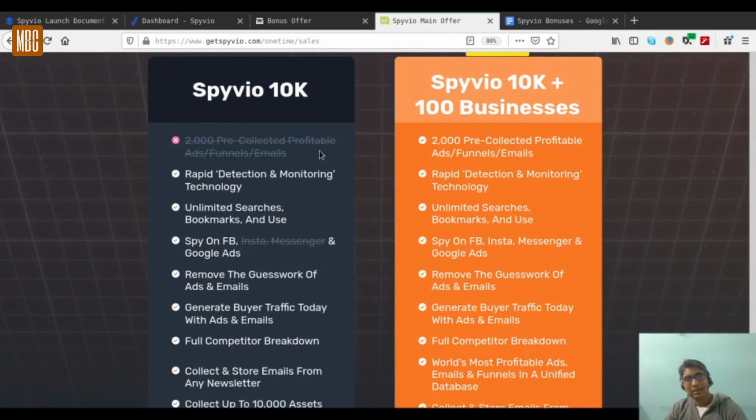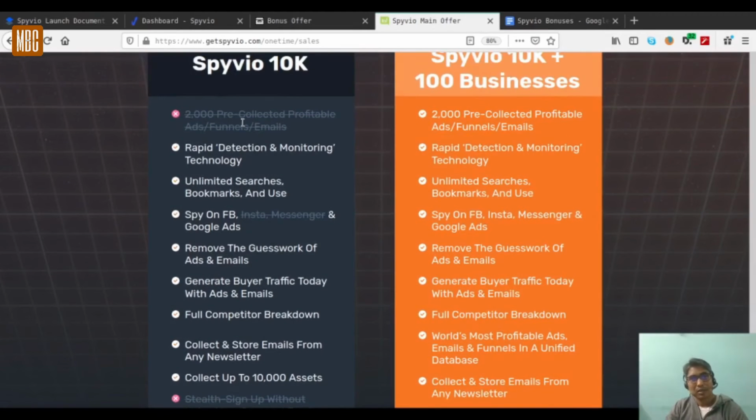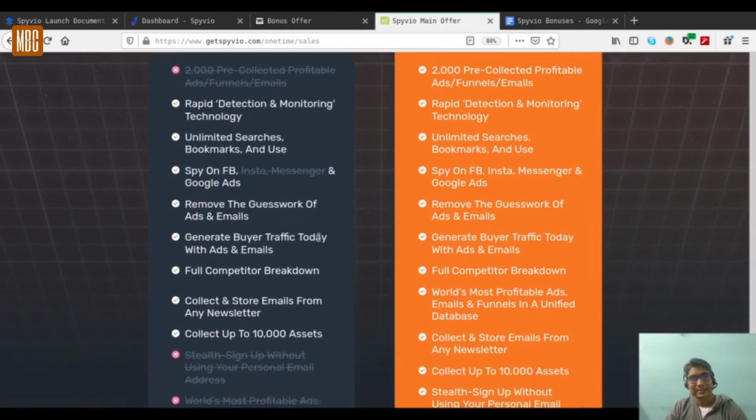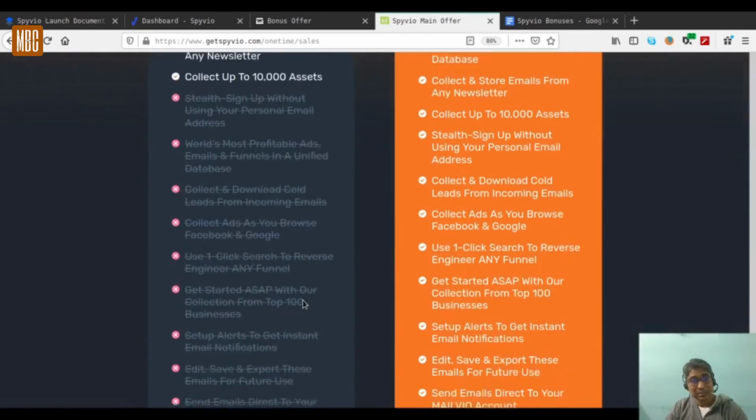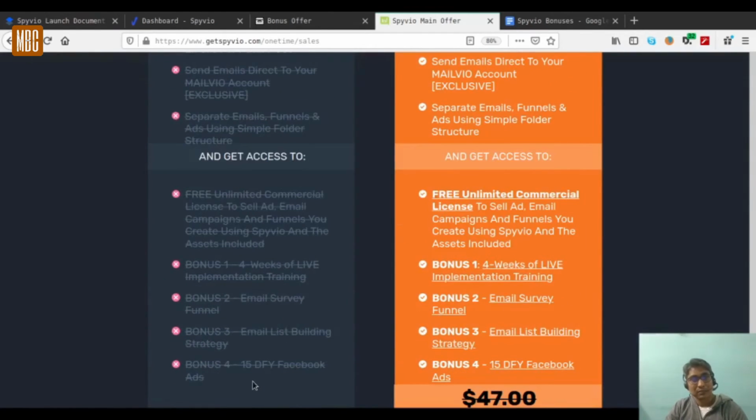Now SpyBio 10K gives you all these features, but it will not give you the stealth sign-up without using a personal email address, or the 2000 pre-collected profitable ads. It will not give you a commercial license, of course. There you'll find it. It will not give you these 4 bonuses.